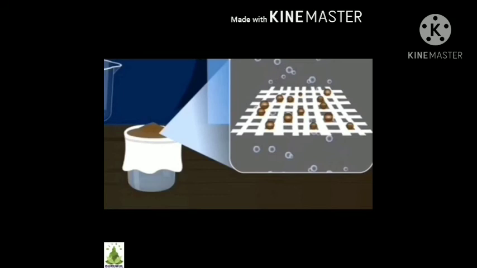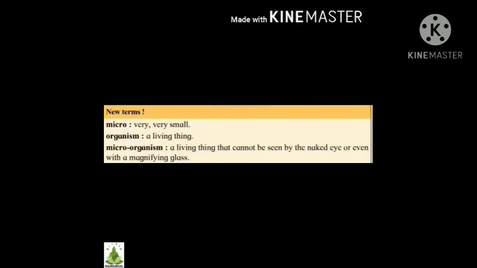Kids, before moving further, I want you all to learn some new words. First is micro. Micro means very, very small. Organism means a living thing. Now, combine micro and organism. Microorganisms are living things that we cannot see directly by our eyes or even by a magnifying glass because they are very, very small in size.